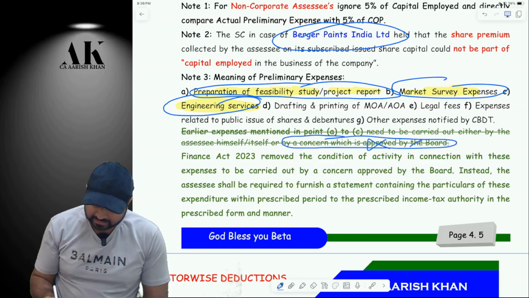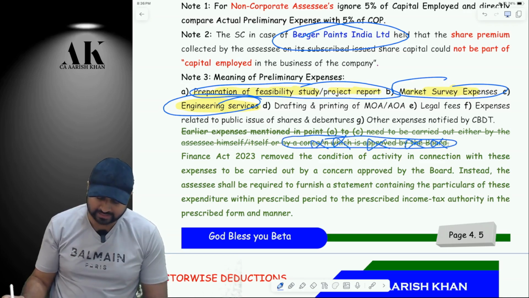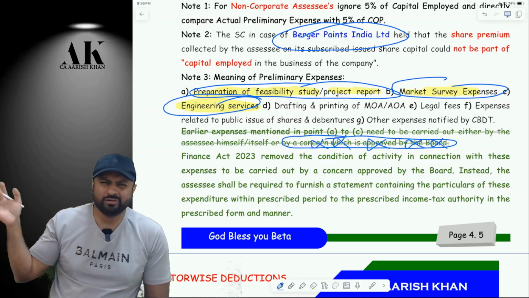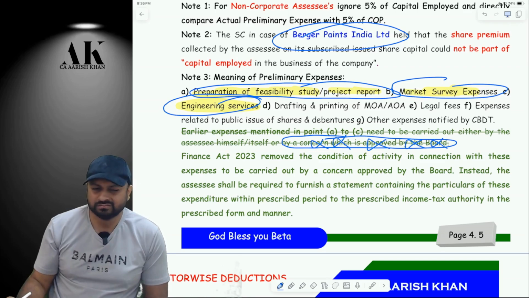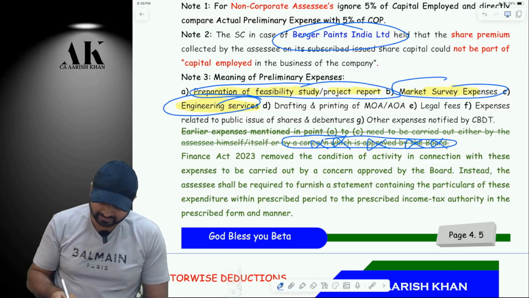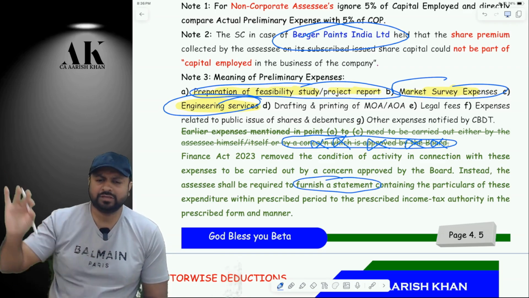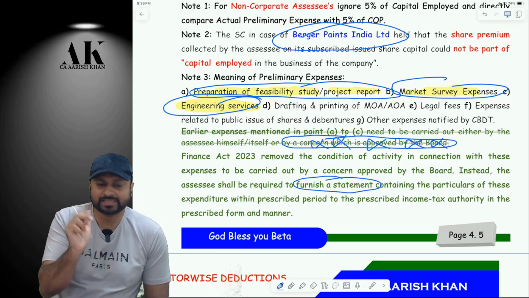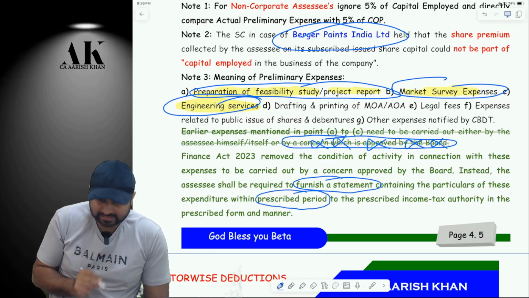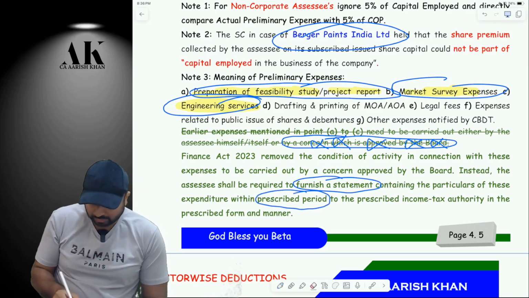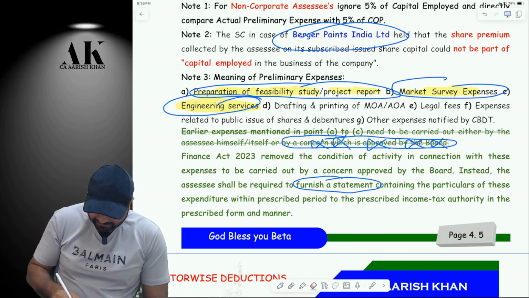But now the government has removed the condition of approved concern, and they have said that you don't have to go to an approved concern and get it approved. Do it yourself and file a statement to CBDT within a prescribed period. Can you see this? So the CBDT has now notified the prescribed period.